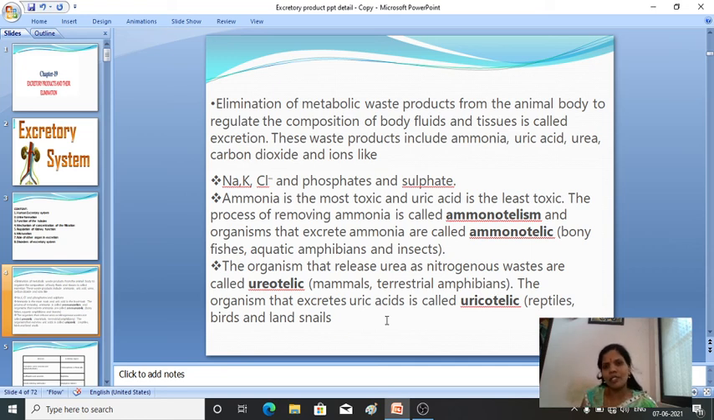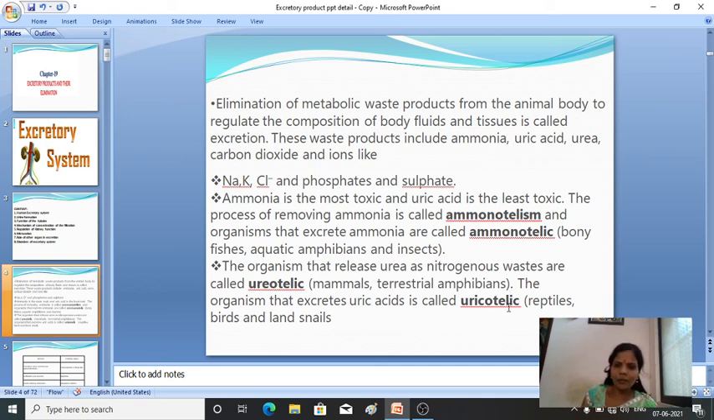Next, uric acid. The animals which eliminate uric acid as a nitrogenous waste, we call them uricotelic animals. The process of removing uric acid is called uricotelism, and the animals are called uricotelic animals. Fine.